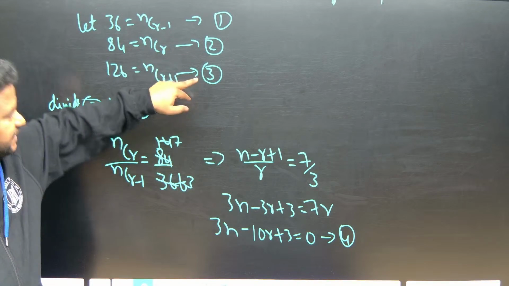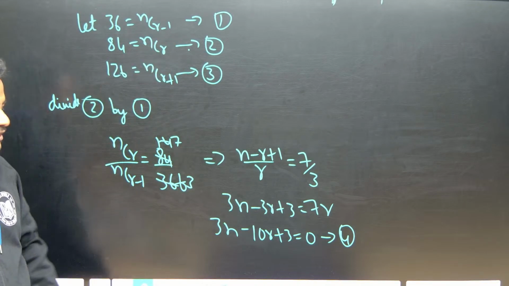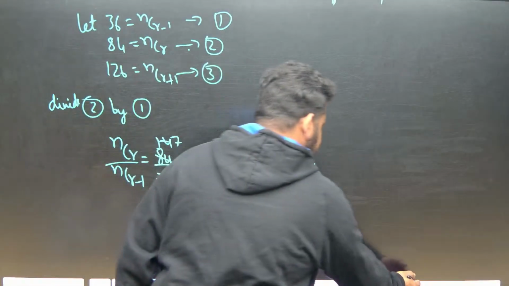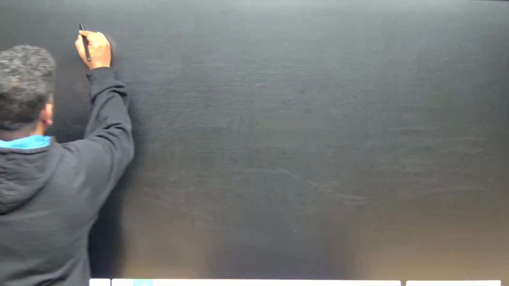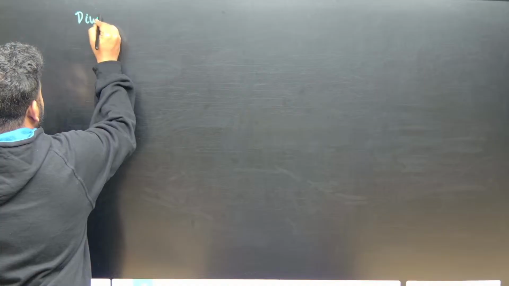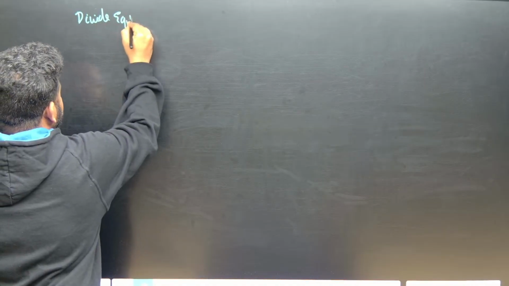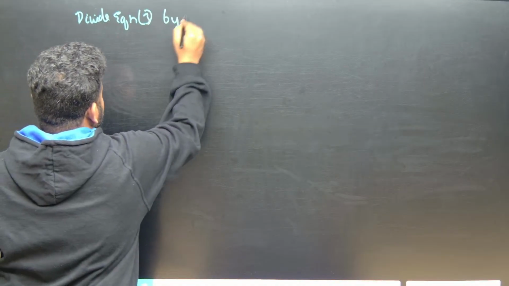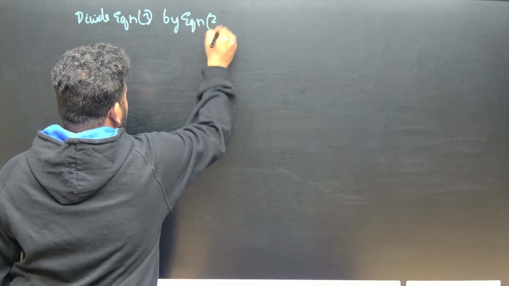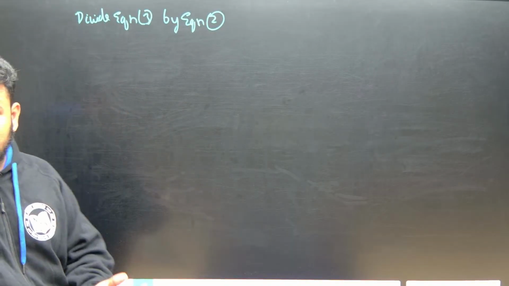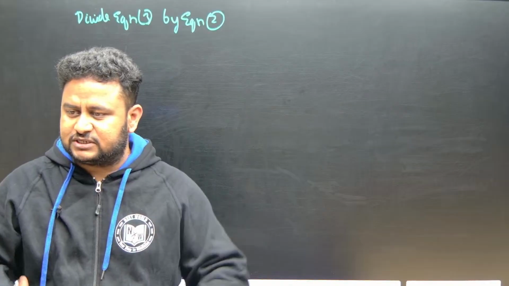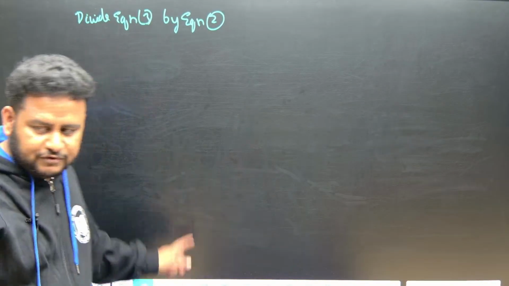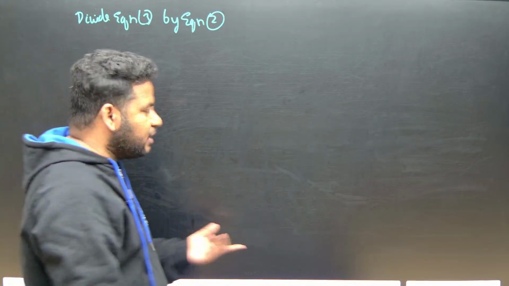Let us divide equation 3 by equation 2. Then we will get what? 2 linear equations. If we solve 2 linear equations, we will get the value of n. Now we got already one linear equation. Now we have to get one more linear equation.